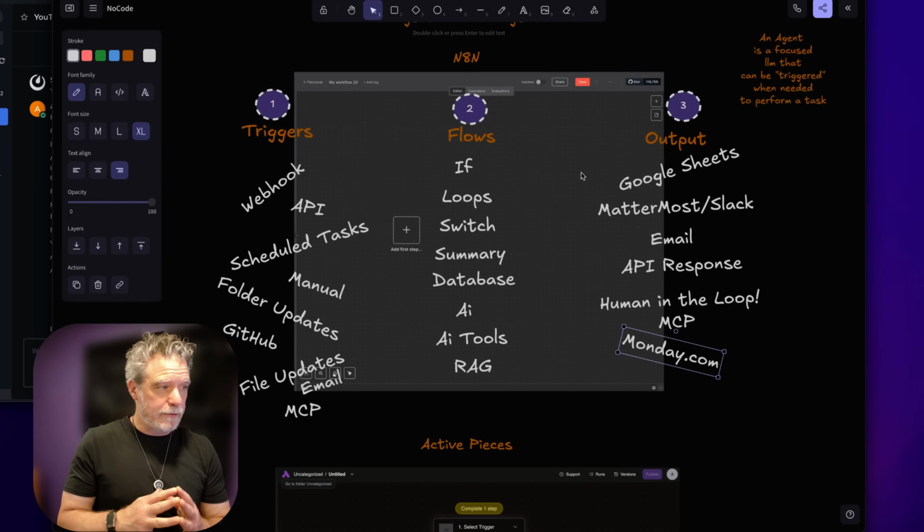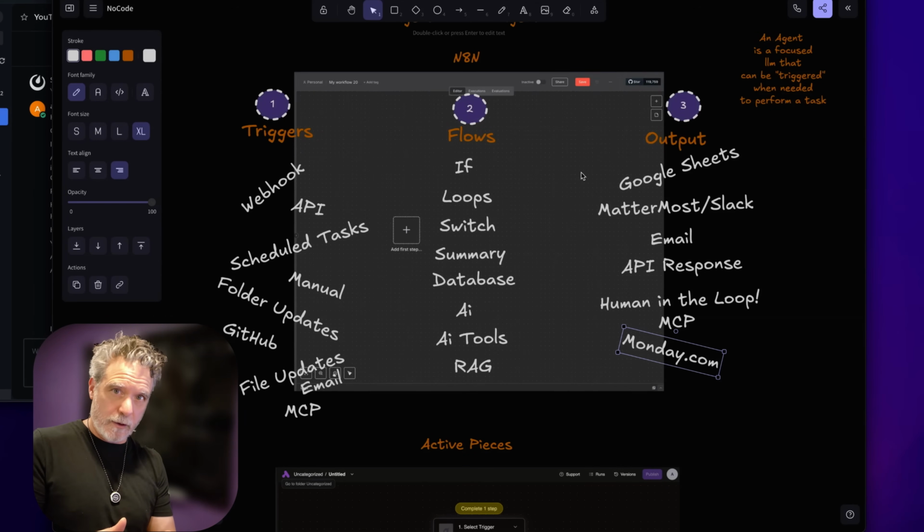But I hope that helps you to get a sense of this no-code workflow and how to just jump in and get going on this.